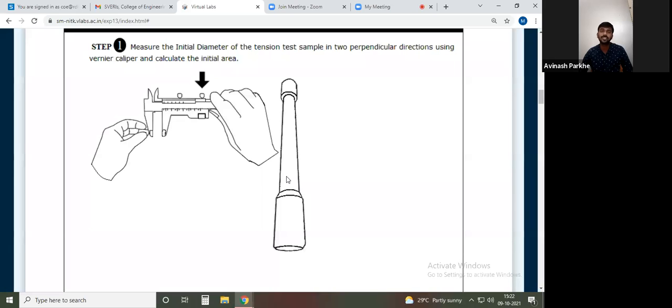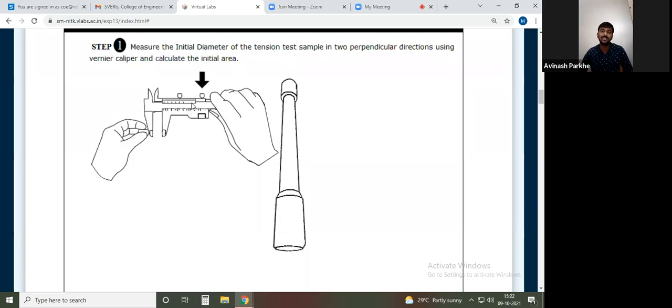But in testing, such a statement is not there. Initially, we have to measure all the dimensions using the measuring instrument, because all those dimensions are important for the further calculation. So what is the first step? To measure the initial diameter of the rod in two perpendicular directions. In one direction the diameter will be measured, in another direction also. If both are the same, then you take the average.